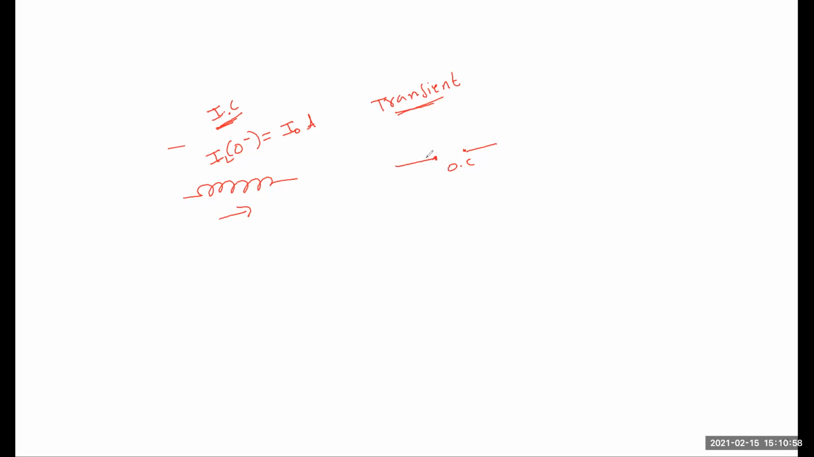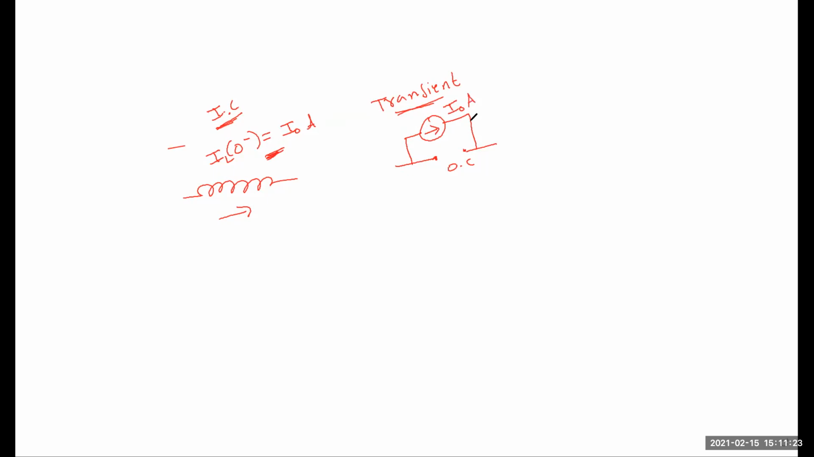But initially there is some amount of current flowing through the inductor. That is called IL of 0 minus is equal to I naught. So that's why it acts as a source. It is open circuited, but it acts as a source. So this is one of the important concepts.